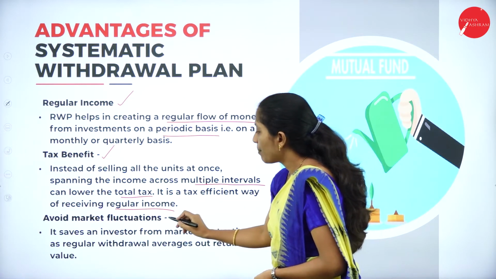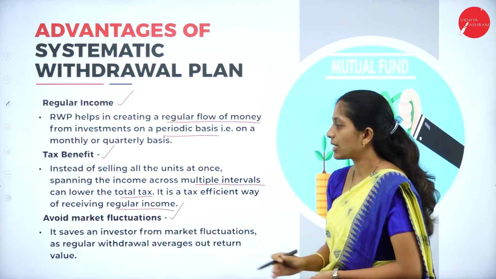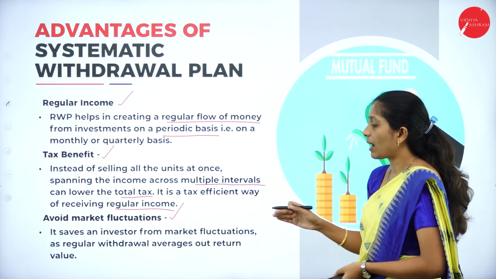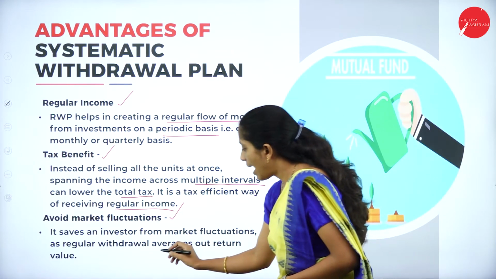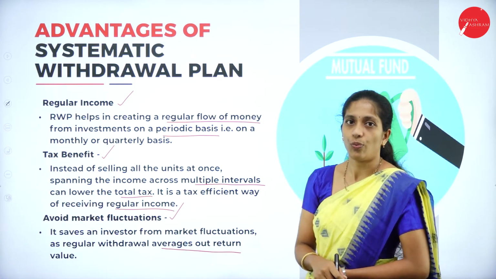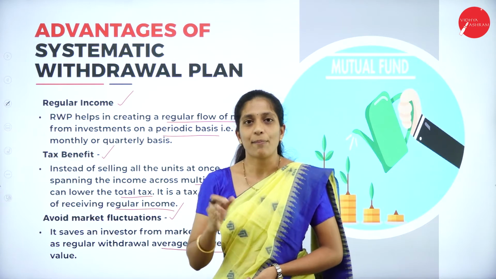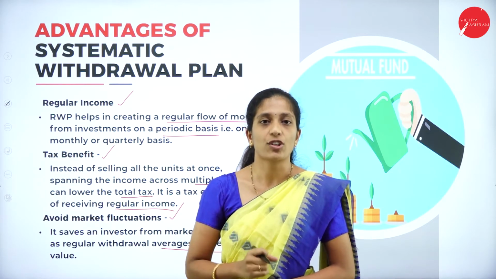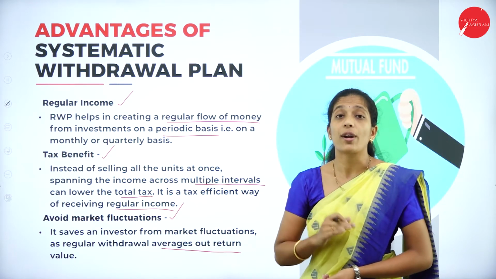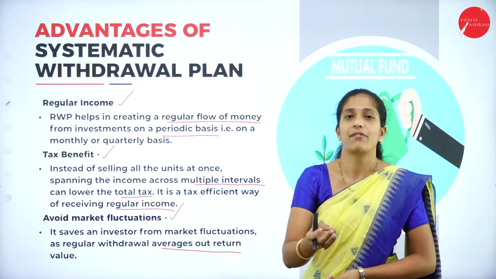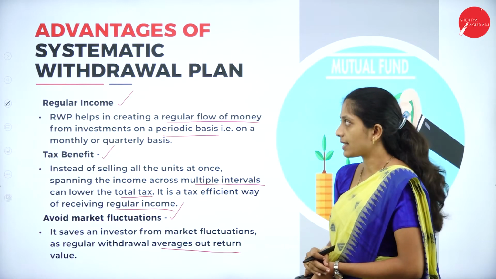And the next one is avoiding market fluctuations. It saves an investor from market fluctuations as regular withdrawal averages out the return value. There will be fluctuations in the market, so this SWP will help in avoiding the market fluctuations by withdrawing on a regular basis.